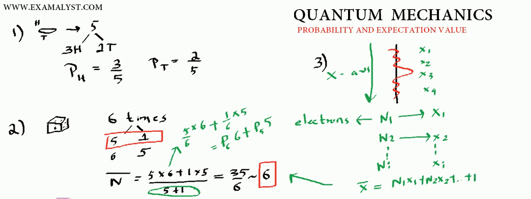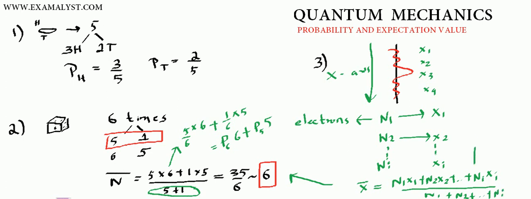So the number of electrons Ni that showed up at position xi, divided by the total number of electrons. So you need to add n1, n2, n3, and so on till Ni. Agreed?